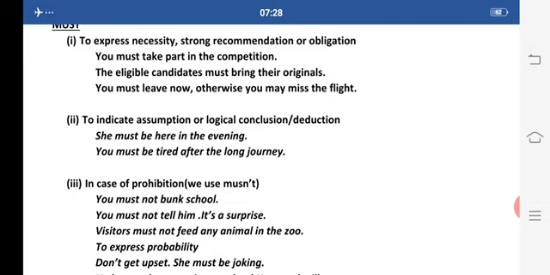Now this is logical because it is based on some facts, some conclusion, some observation. She must be here in the evening. Maybe it is her regular time. You must be tired after a long journey. Now because I know that you have traveled a long journey, so I know that you must be tired.